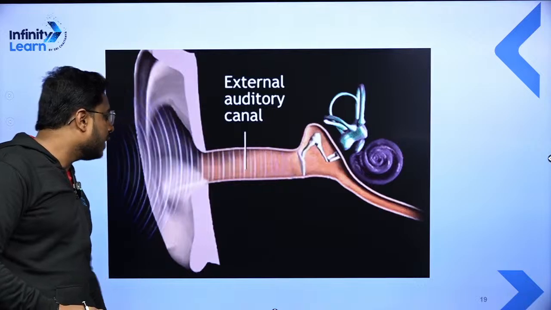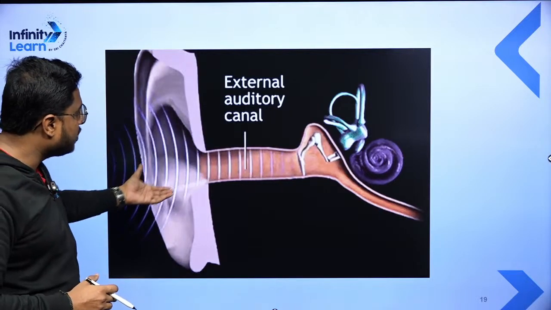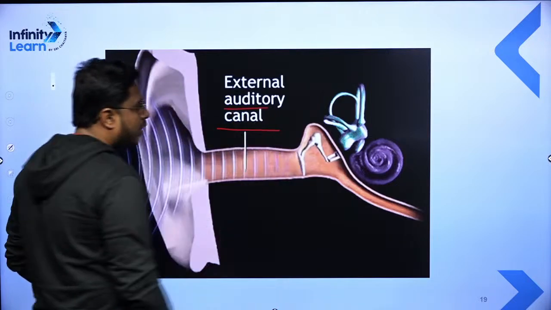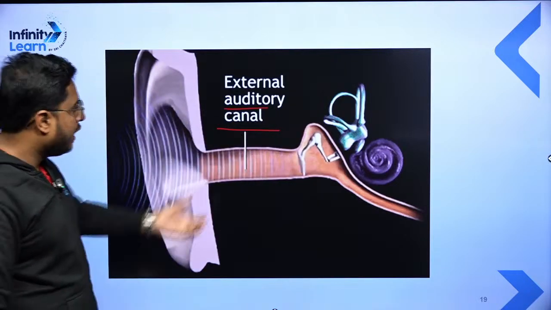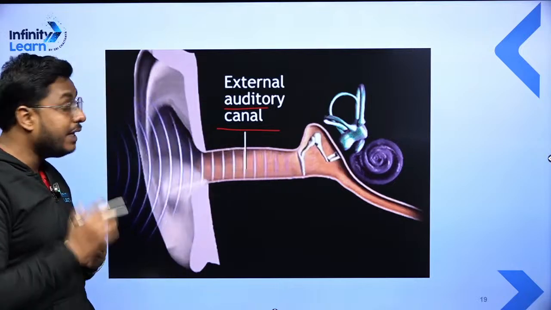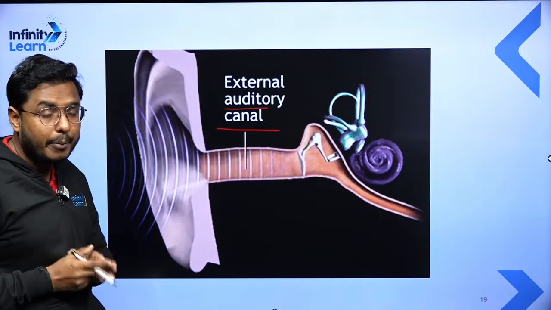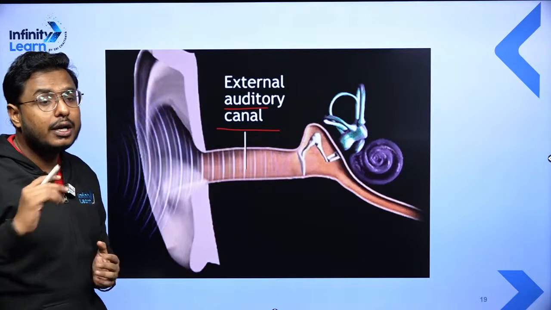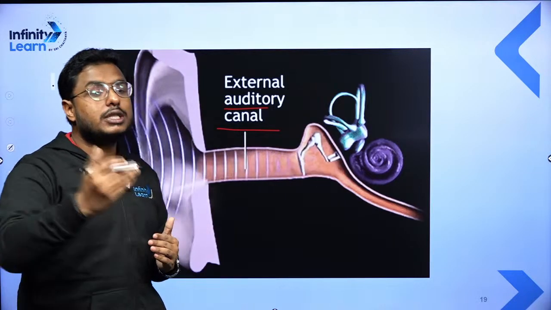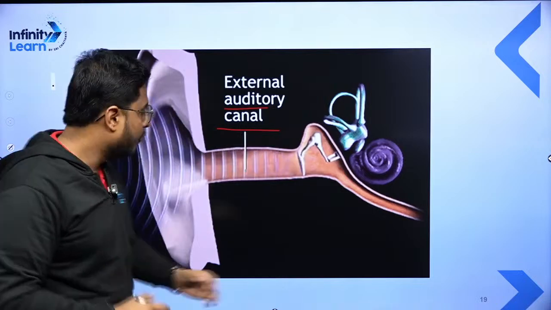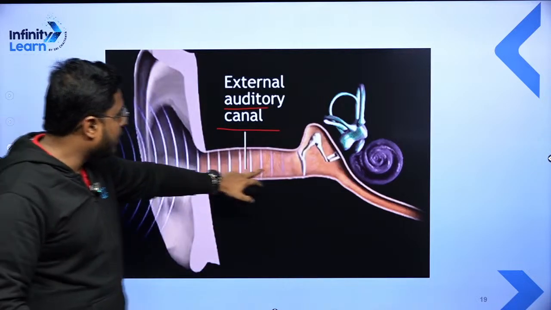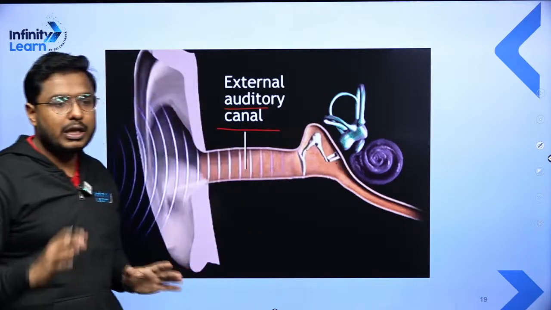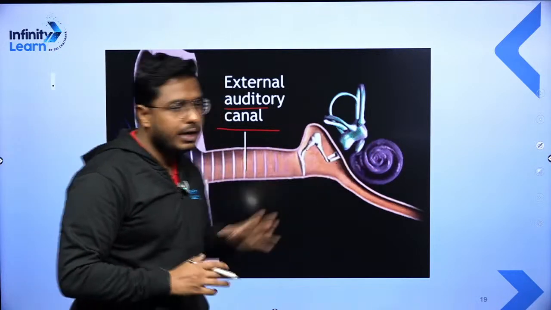So if you see now here, these compressions and rarefactions traveling through the auditory canal, reaching in a middle part of ear. Eardrum starts doing the vibration. Eardrum transferred that vibration to hammer. Hammer transferred that vibration to anvil, and anvil transfers it to the stirrup. That's how the vibrations are getting transferred. Okay, very simple and easy, you can see here. So vibrations, this is eardrum, hammer, anvil and stirrup. They are doing the vibration. Now these vibrations pass into the inner ear.